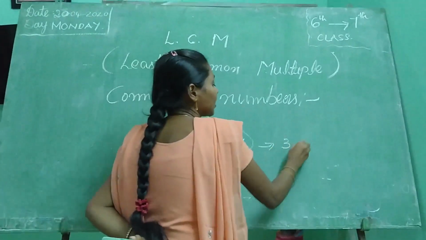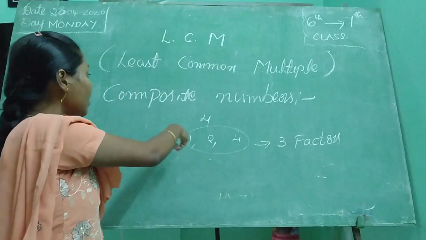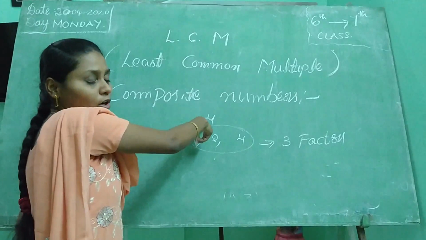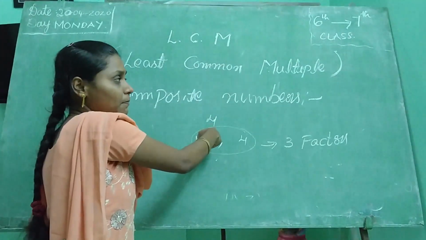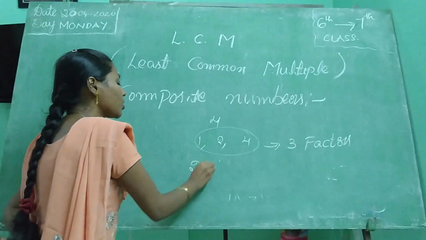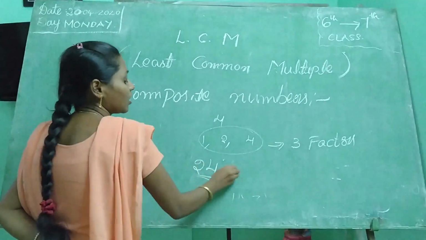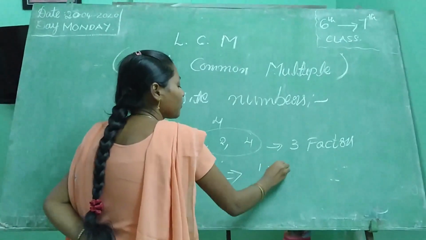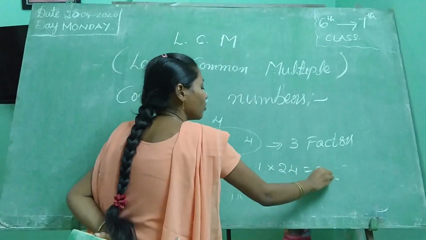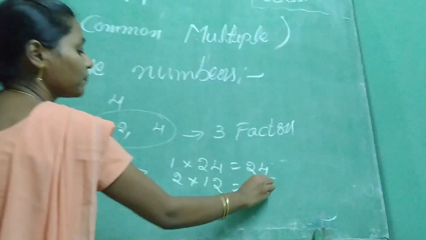Three factors means it is more than 2, or not? Yes, it is more than 2. That's why... 12 4s are 24, 2 12s are 24.